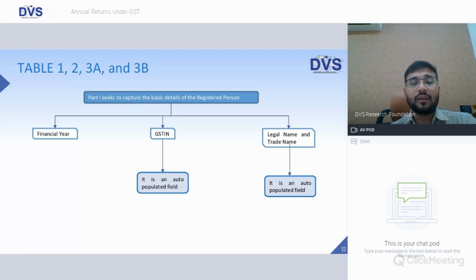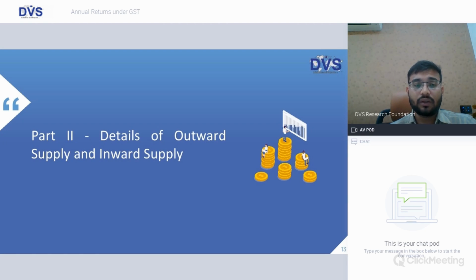So Part 1 contains the basic details, friends, the financial year for which the annual return is being filed. In every part there would be a different table, and a table number would be given. So accordingly, we will see for each part what the relevant table numbers are and what details each table asks for. In basic details, we have the financial year, the GST number, and the legal name and trade name. Once we log in to GST and click on annual return, the GST number and the legal and trade name get auto populated.